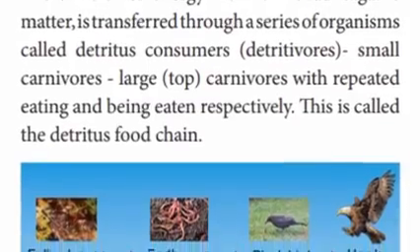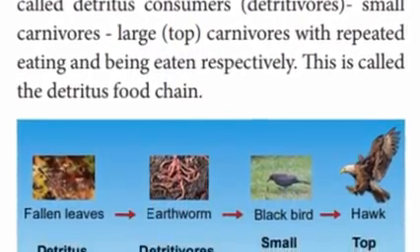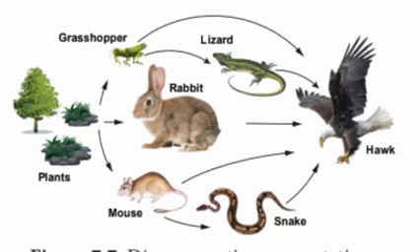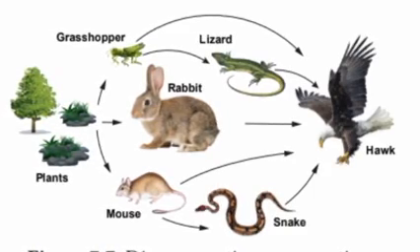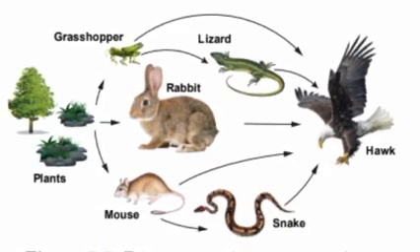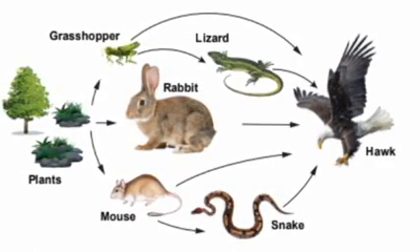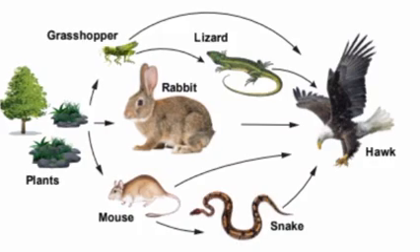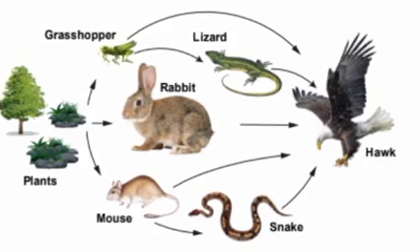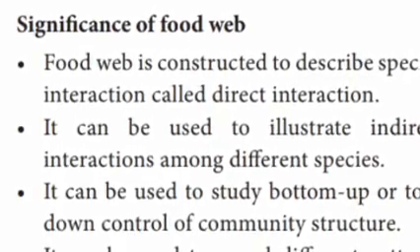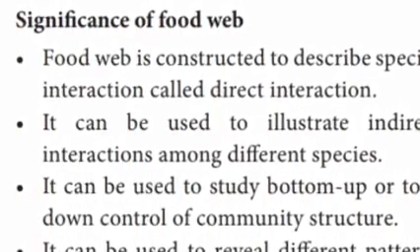The next one is food web. The food web is an interlocking pattern of a number of food chains forming a web-like arrangement. It is called a food web. It is a basic unit of the ecosystem to maintain stability in nature. It is called homeostasis.